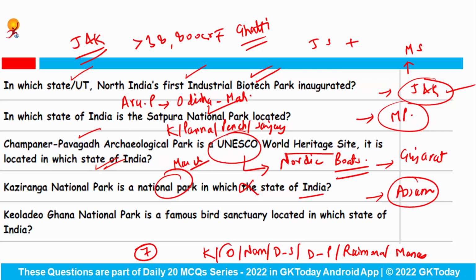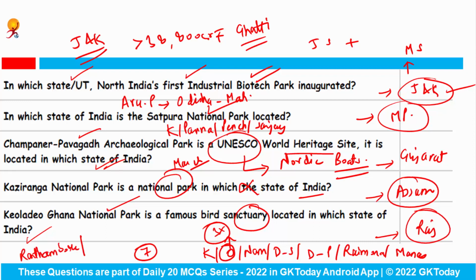And talking about Orang National Park, it was also in news because the state government of Assam has decided to increase the area of Orang National Park to 3 times. Okay. Keoladeo Ghana National Park is a famous bird sanctuary located in which state of India? So this national park is in Rajasthan. And Rajasthan has also many national parks, for example, Ranthambore, then Desert National Park, and another is Mukundra, right?